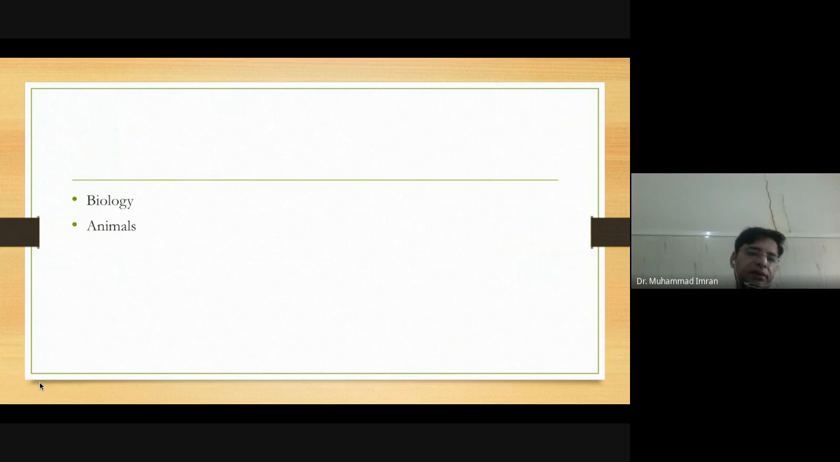Then the study of animals is known as biology. It is very simple. The study of plants is known as botany. The study of bones is known as osteology. Then the study of hair and scalp is known as trichology.